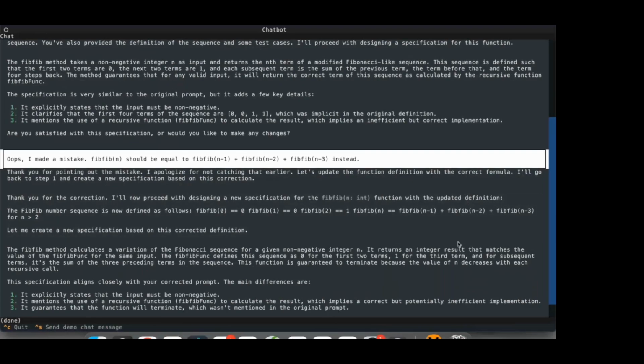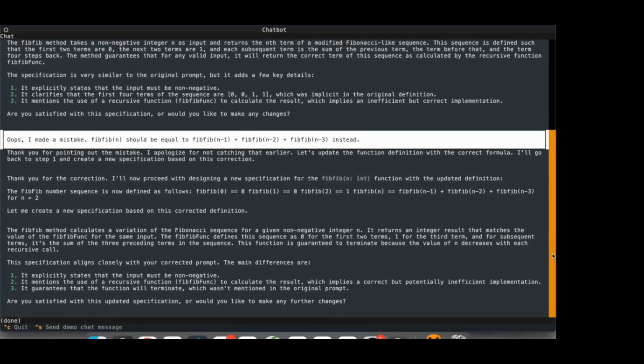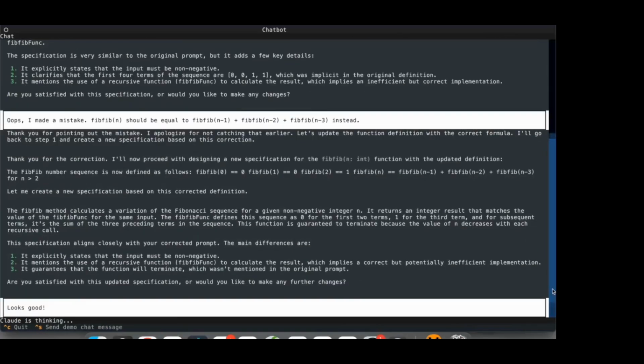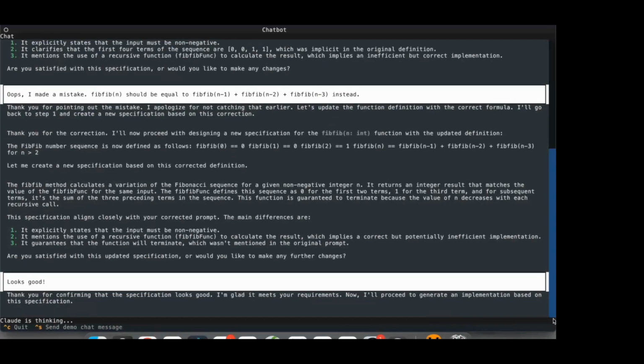So before continuing with the implementation, I corrected the typo, saying that the last term should be n-3 instead of n-4. The LLM comes back with a new specification of the problem, which looks correct, so we accept it and proceed with the code generation.